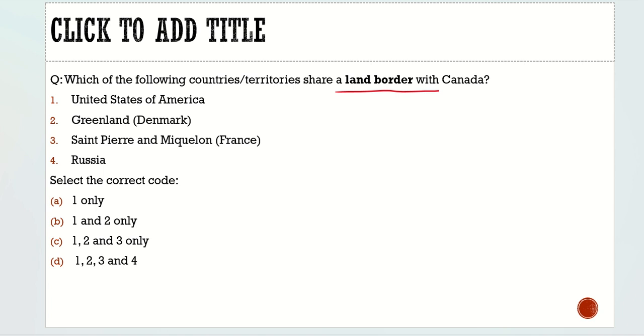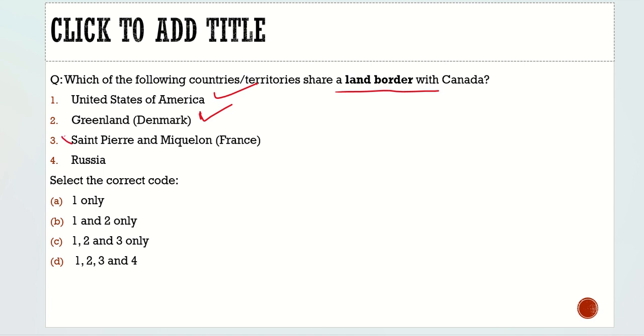Here the question says, which of the following countries' territories share a land border with Canada? 100% United States of America. Greenland, even though it is the Denmark part and very less known, has a connection with Canada too. So this is also the correct option.